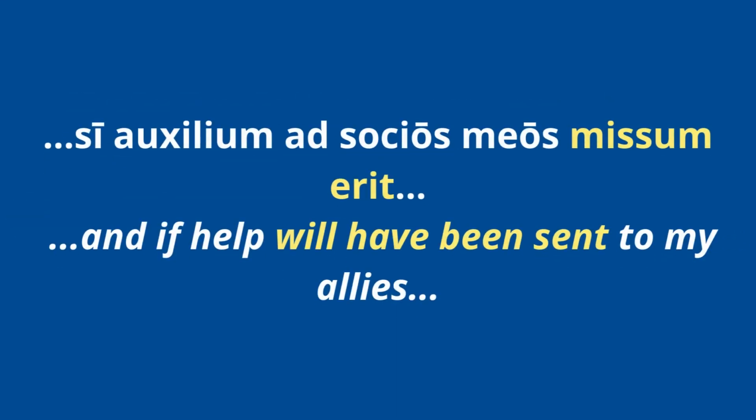Here's another one. You have si auxilium ad socios meos misum erit. Misum, fourth principal part, the verb to send. Erit is future tense of esse, right? So you're saying if help will have been sent, the subject is auxilium. Since auxilium is neuter and it's singular, we're using the neuter singular form on misum, the um ending, right? So if help will have been sent to my allies, again, future perfect, right? Future perfect passive, I should say.